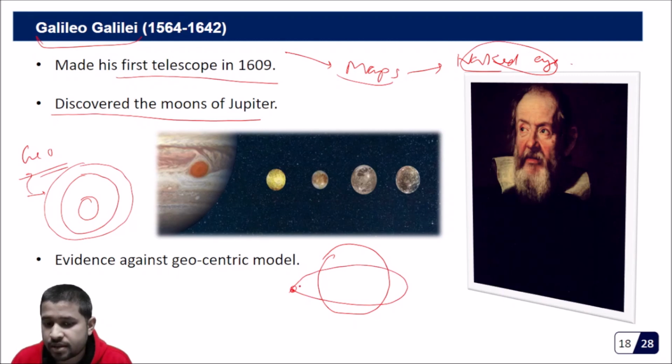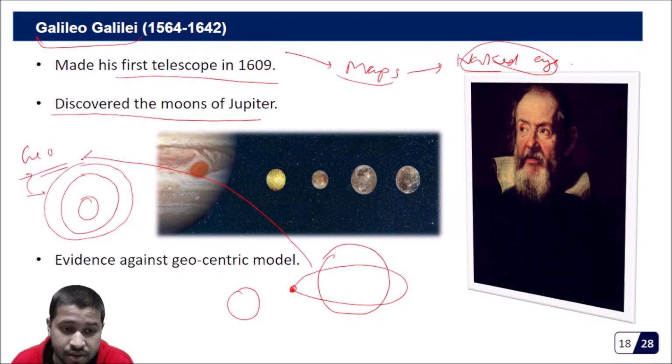In other words, this moon did not revolve around the earth, it revolved around Jupiter. So this was a serious blast to the geocentric model. That means there are certain objects in the universe which do not revolve around the earth. For example, the moon of Jupiter revolves around Jupiter and not the earth. So this is evidence against the geocentric model.